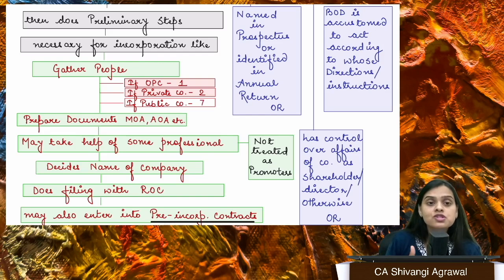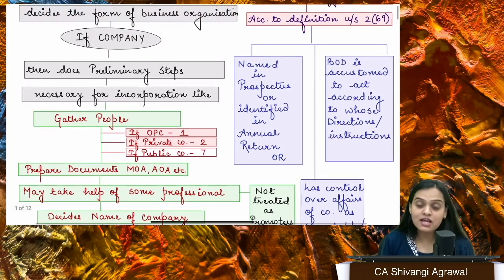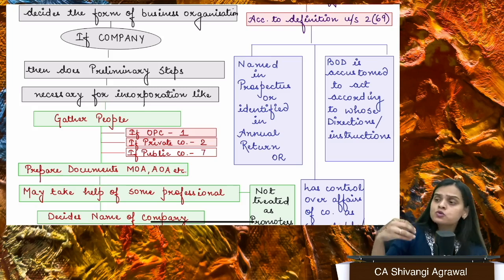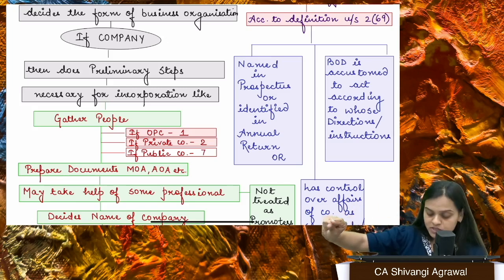Even under SEBI regulations, you need to write about the promoters, right? Okay, let's not get into all that. So the definition of promoter is defined in section 2 clause 69, which simply states that promoter is somebody who is named in the prospectus. So if you want to know who is the promoter of this particular company, his name will be written in the prospectus wherever it is issued.